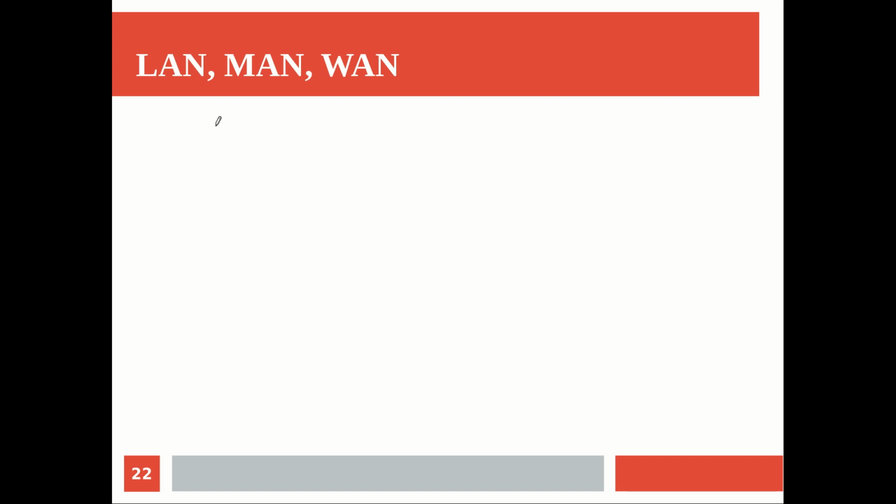Now about the remaining categories. When it comes to networks, something is coming into your mind, right? You can classify from LAN onwards, but to its lower scale we have a PAN also, just for your understanding.